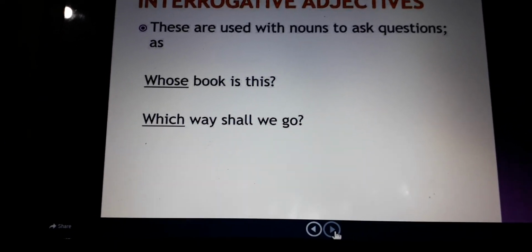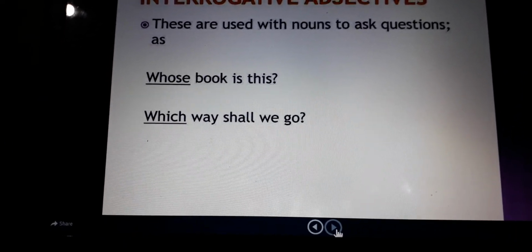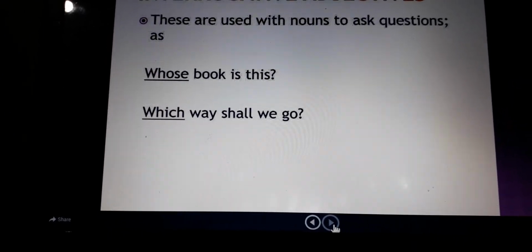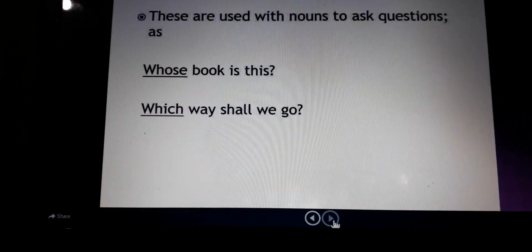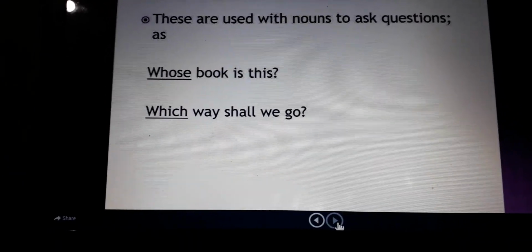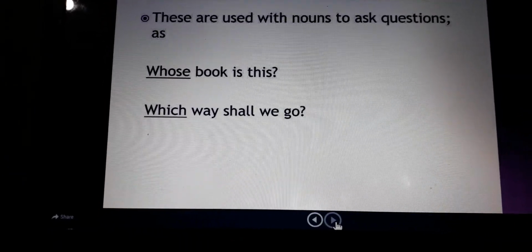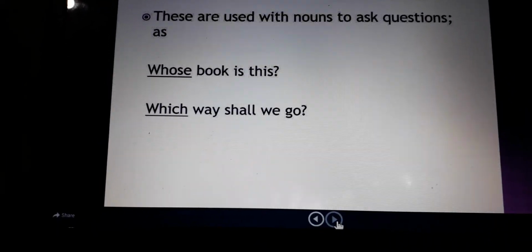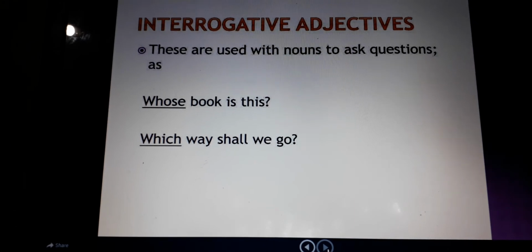Whose book is this? Which way shall we go? Whose, which, what are the interrogative adjectives. I hope interrogative adjectives are clear to you.